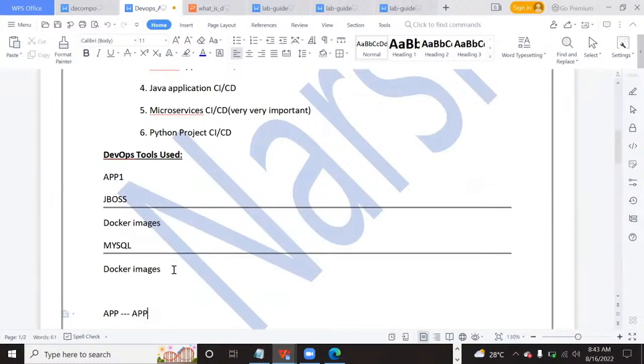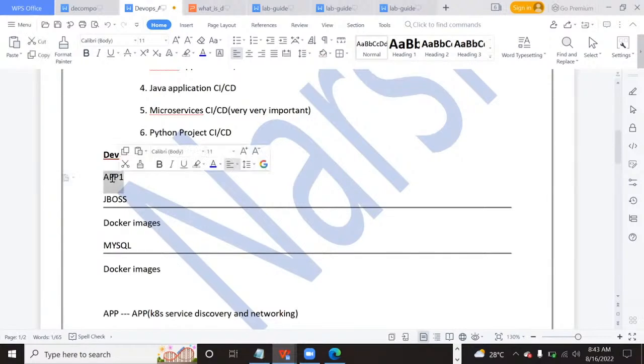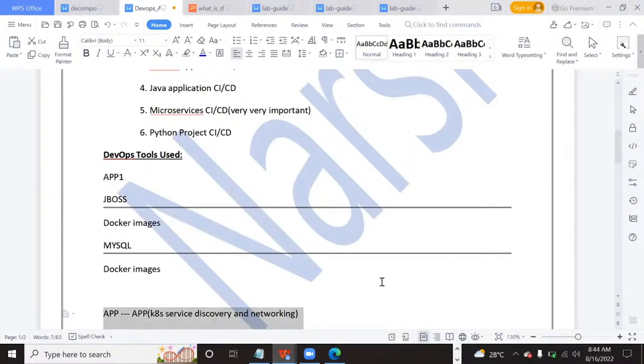Here we will automate deploying the applications, application servers, and application database in the Kubernetes cluster.